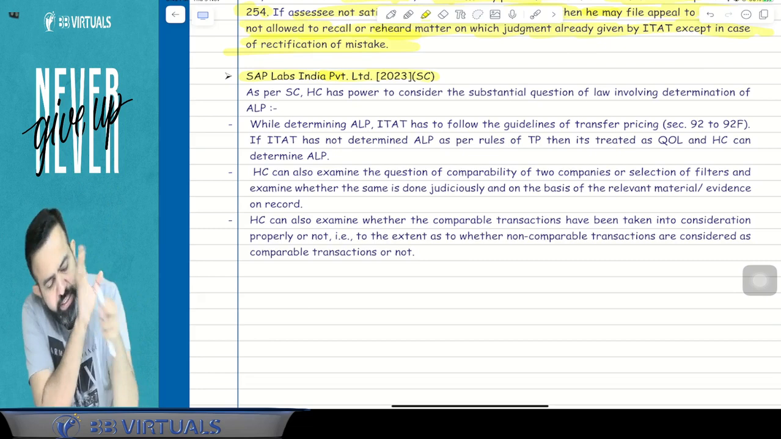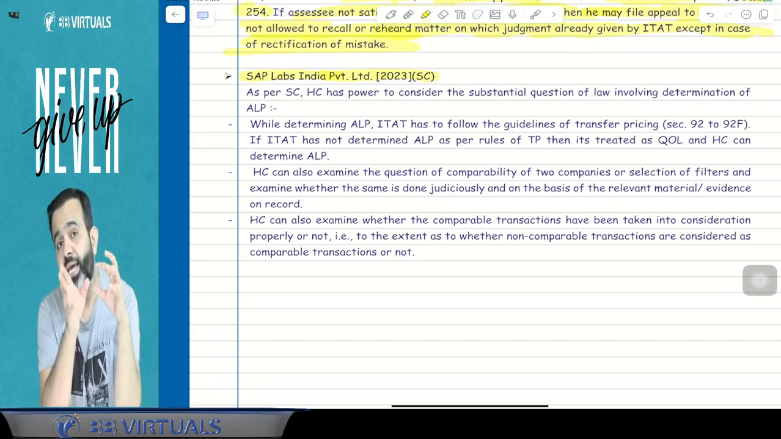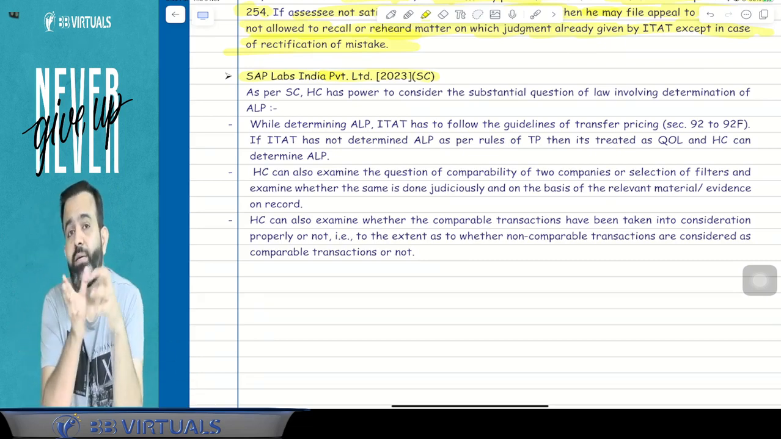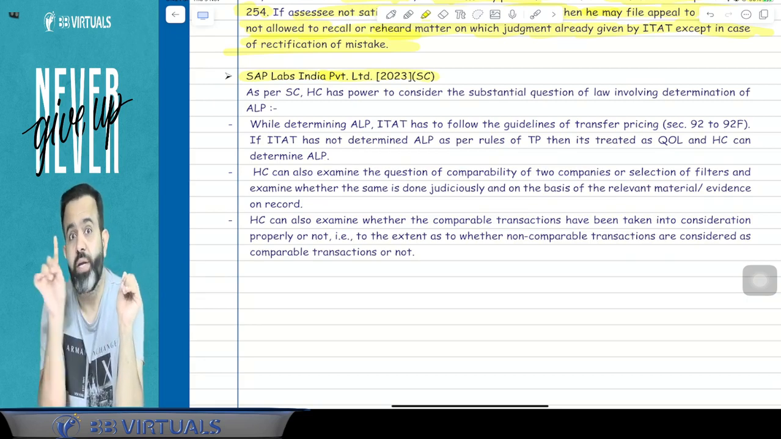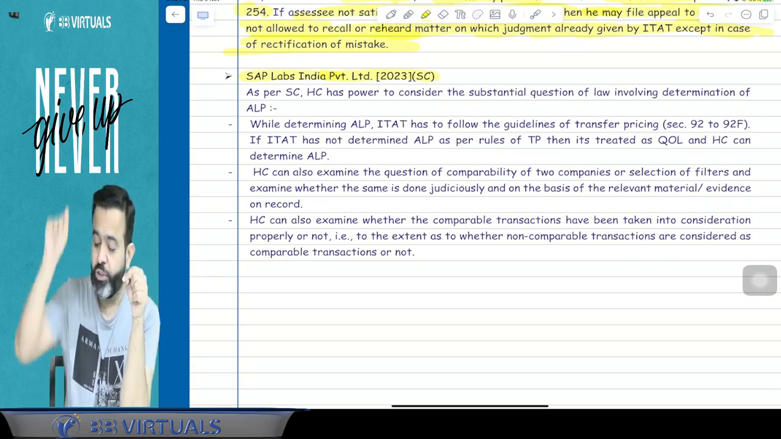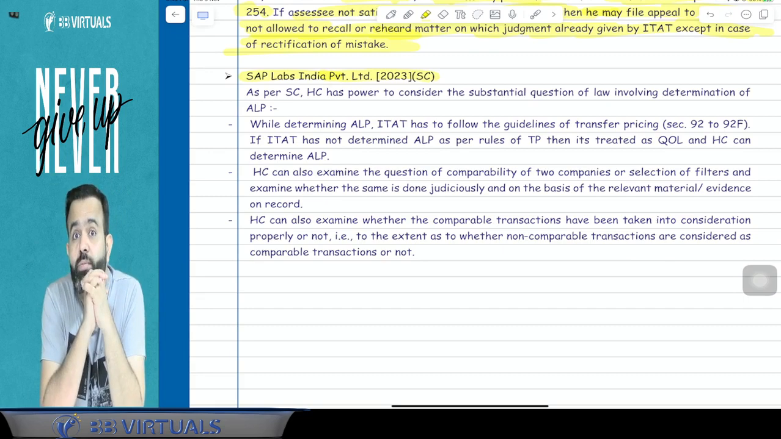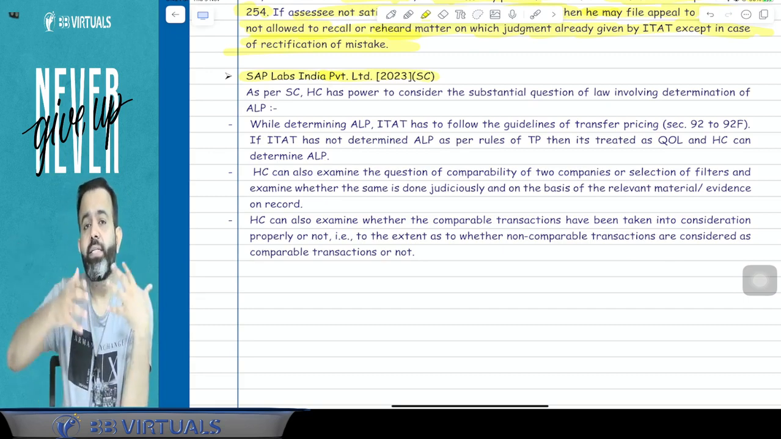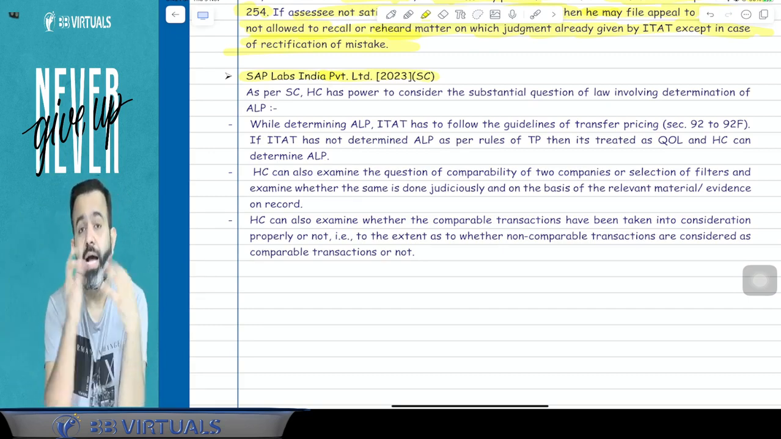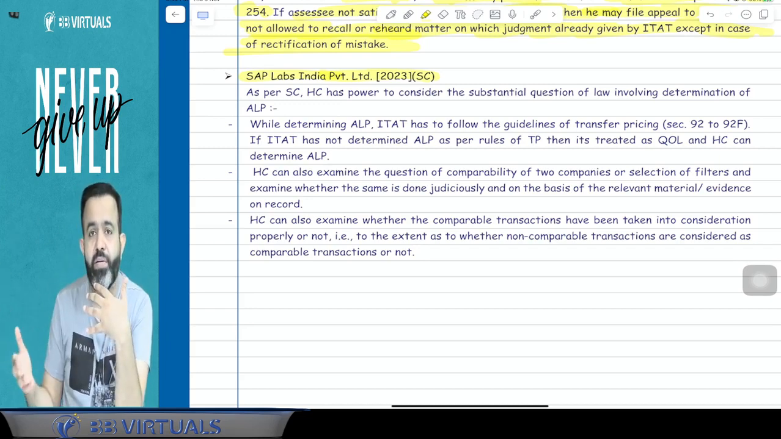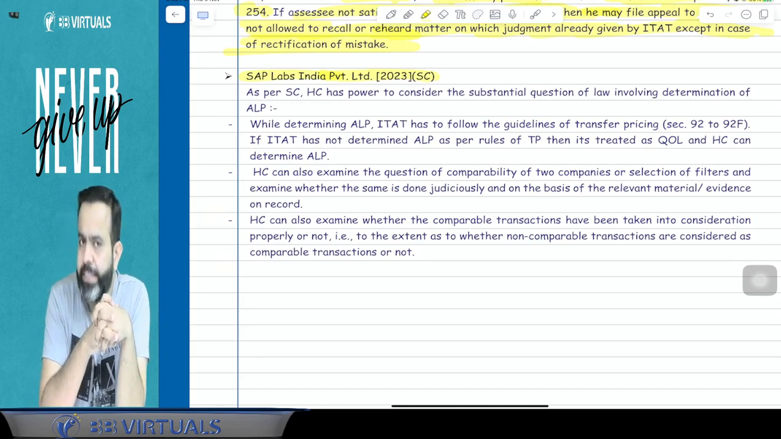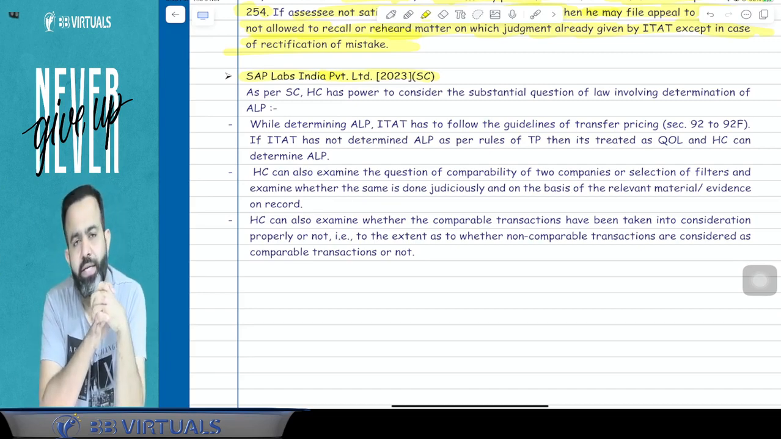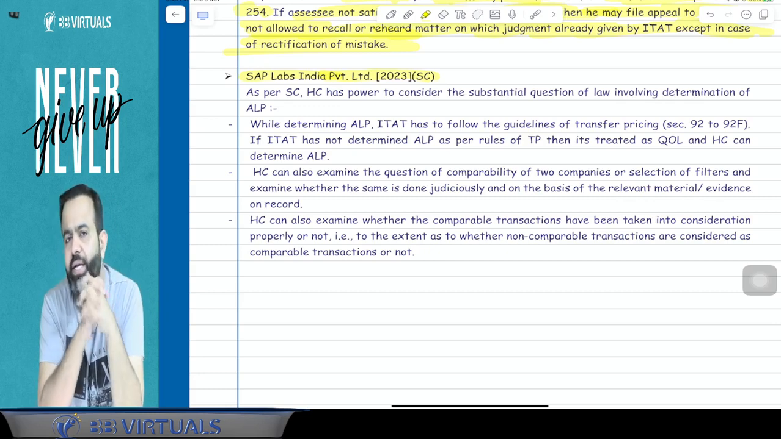But the question is, when the case is with the High Court, does the High Court have the power to determine the arm's length price or not? Can the High Court check whether the ITAT has followed sections 92 to 92F or not? Has the ITAT considered the comparable companies or not? Is the arm's length price they have arrived at for the comparable companies right or not? Does the High Court have that power or not? The right answer is yes. So the Supreme Court decided this in the case of Saplabs India Private Limited.